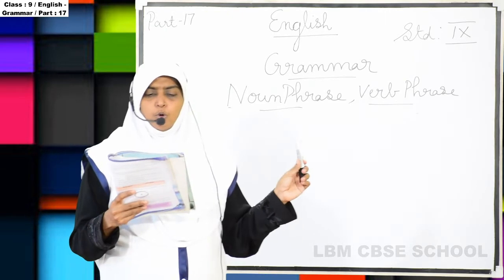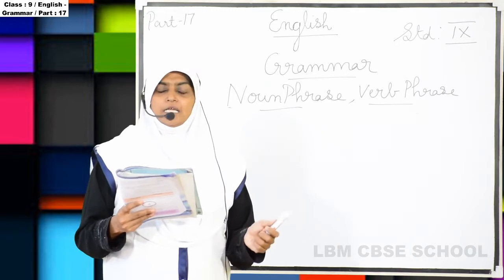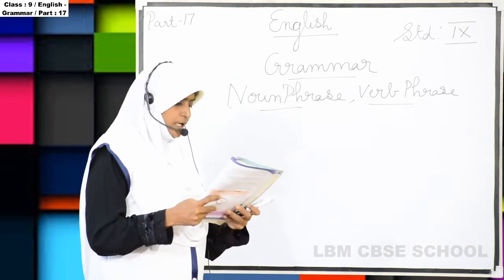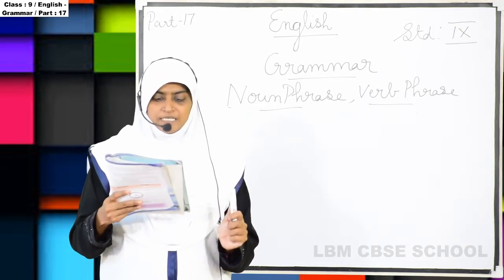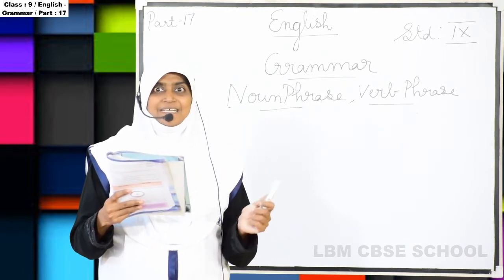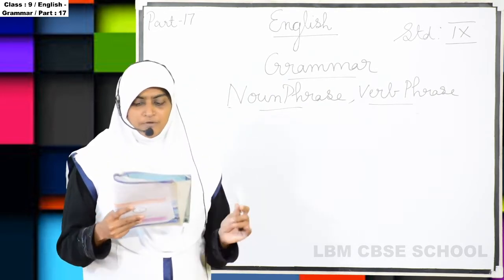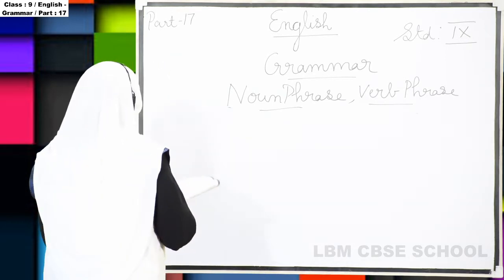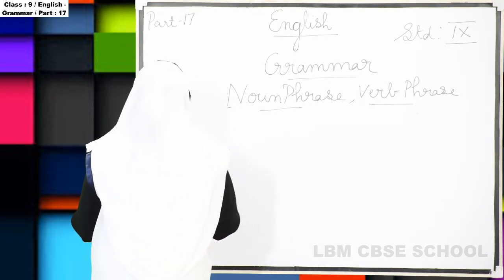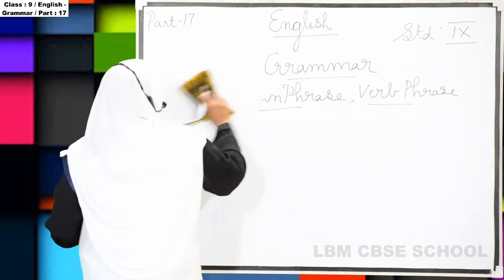So here I am going to write one example and split the sentence, and then you will know what is a noun phrase and what is a verb phrase. Now we can do that. The sentence we are going to split is: the little child was crying for milk. This is from the maternity lesson. They have taken the sentence: the little child was crying for milk. We are going to write the sentence. I will rub this because I need more space.